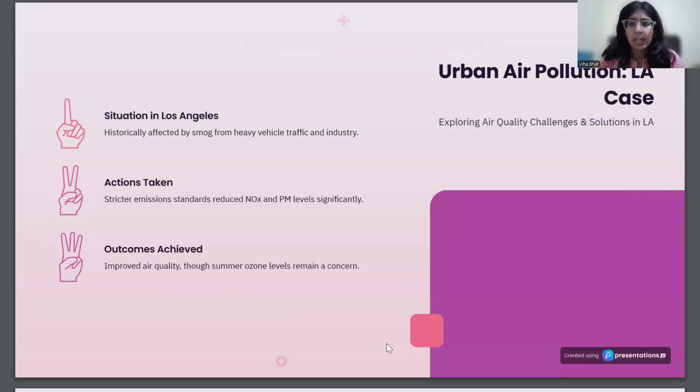What are the urban air pollution case studies? First is the situation in Los Angeles, historically affected by smog from heavy vehicle traffic and industry. Next, what were the actions taken? Strict emissions standards reduced NOx and PM levels significantly. Next, what was the outcome achieved? Improved air quality, though summer ozone levels remain a concern.